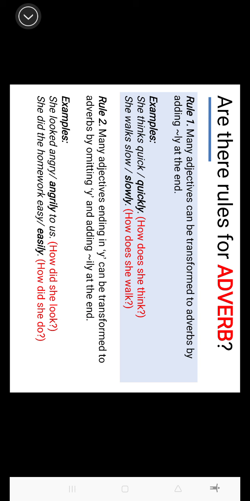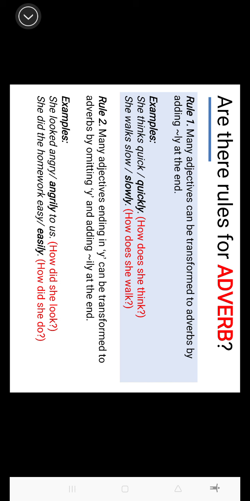How did she look? So, as you can see, the word angry is an adjective and it ends in y. So, in order to have adverb, we just omit the letter y and then we add ily. So, we have adverb. Alright, very easy.